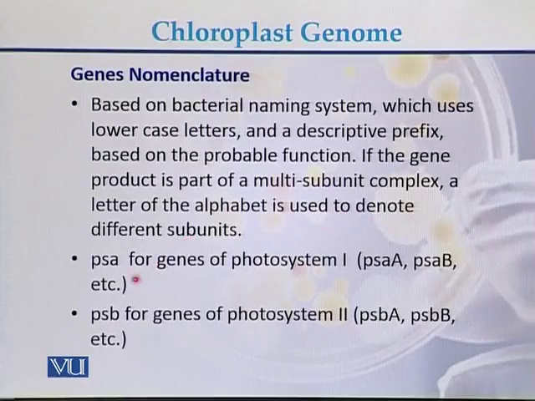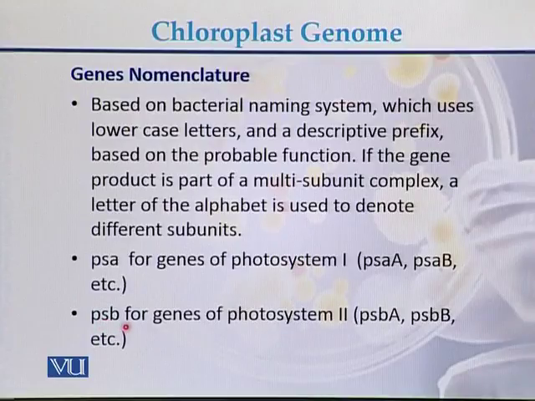Take the example of psa, for the genes involved with photosystem 1. So psaA and psaB are genes present on the chloroplast genome, and they are involved in photosystem 1. And if the genes are involved with photosystem 2, then they are called psb.